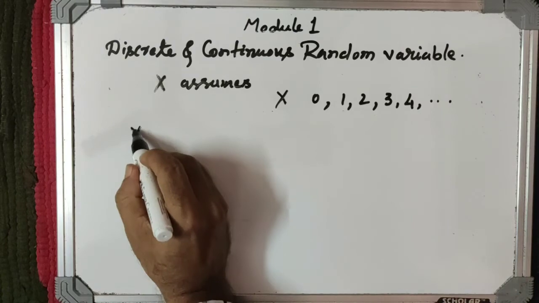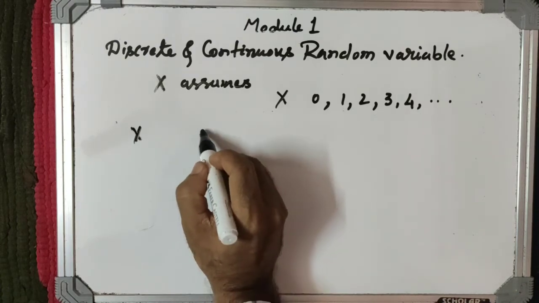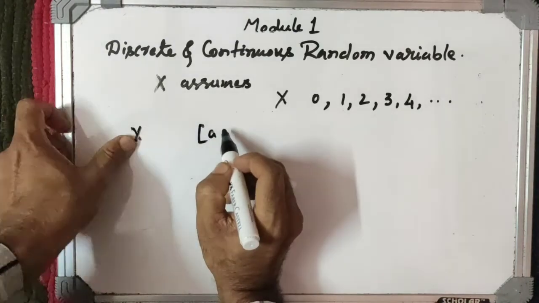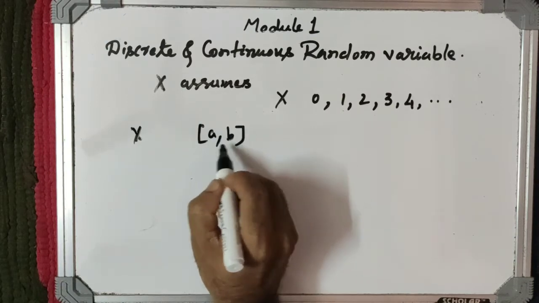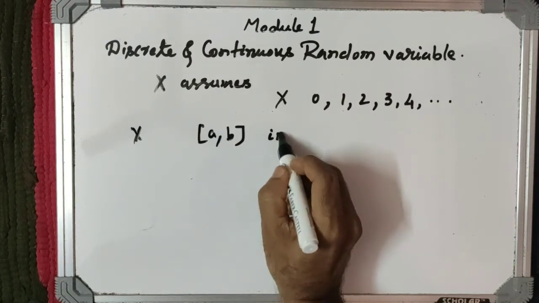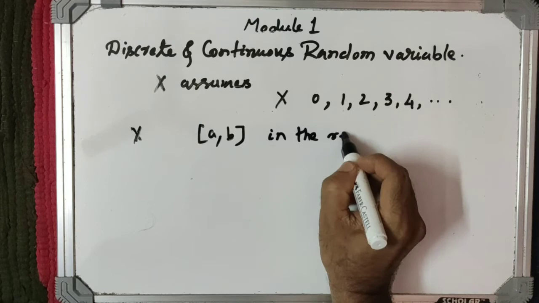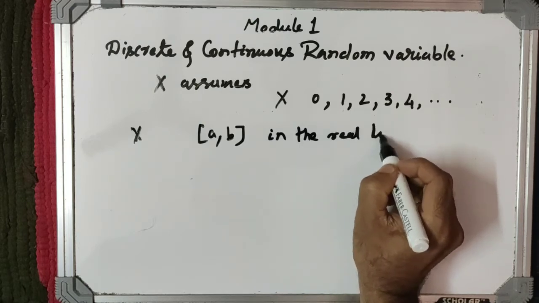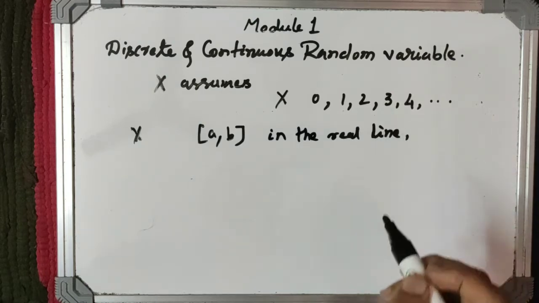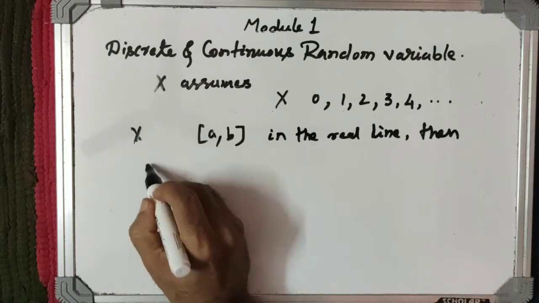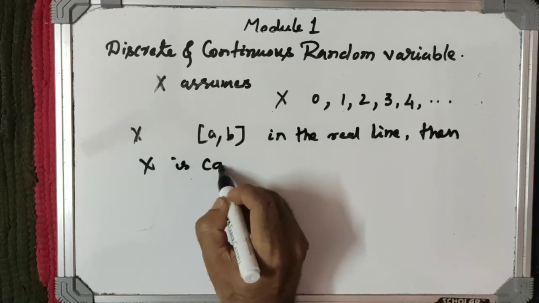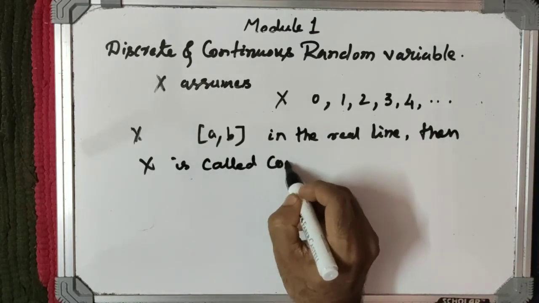That means if the values of the random variable form an interval (a, b) in the real line, then X is called a continuous random variable.